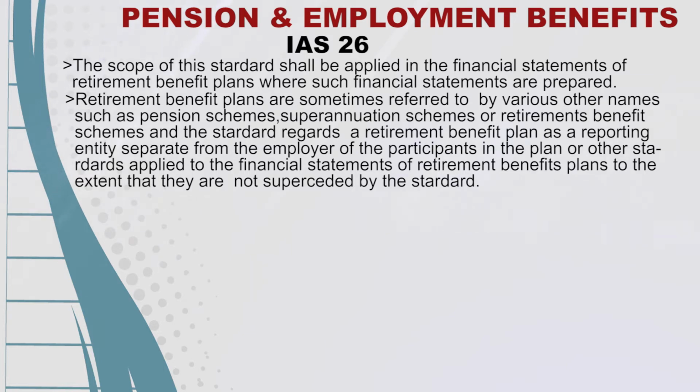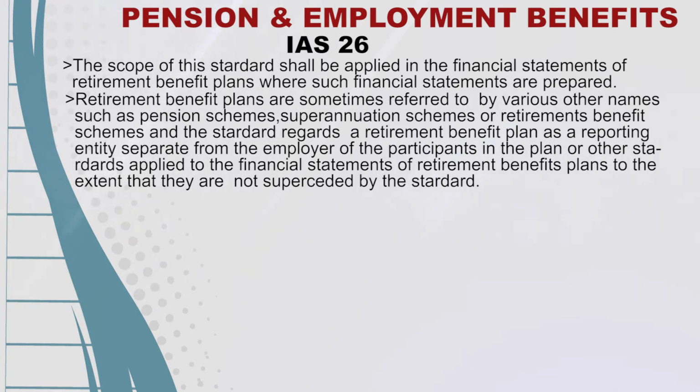The standard regards a retirement benefit plan as a reporting entity separate from the employers of the participants in the plan. This standard deals with accounting and reporting by retirement benefit plans. The scope of this standard is that it shall be applied in the financial statements of retirement benefit plans where such financial statements are prepared.